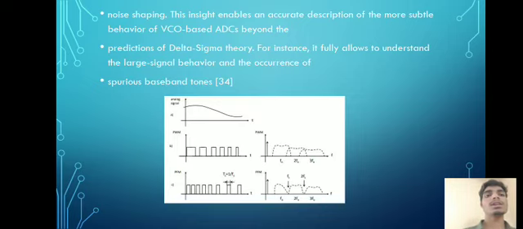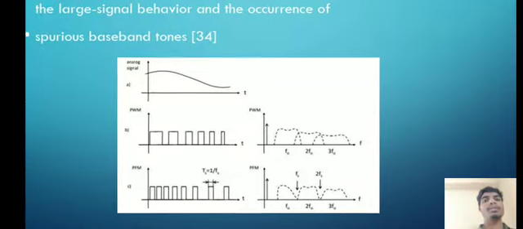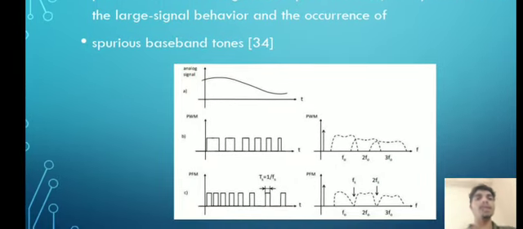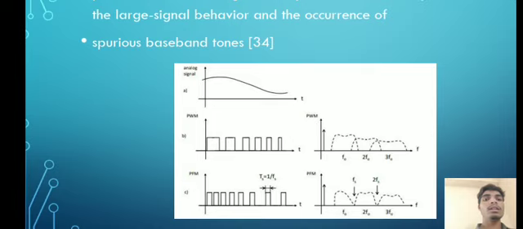Noise shaping is the insight that enables an accurate description of the more subtle behavior of VCO based ADCs beyond the prediction of delta sigma theory. For instance, it fully allows us to understand the large signal behavior and occurrence of spurious baseband tones. We can give the analog signal, then the VCO output is PWM, then the PWM is given to the sawtooth network. The sawtooth network gives the PFM output.